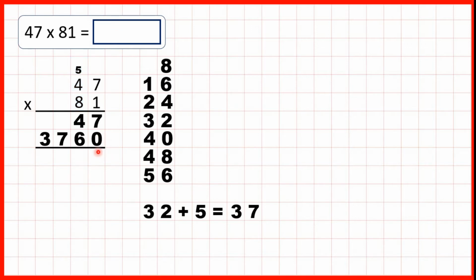So now we can add up our answer lines. 7 plus 0 is 7. 4 plus 6 is 10, so 1, 0. 1 plus 7 is 8, and nothing plus 3 is 3. So our answer is 3,807.